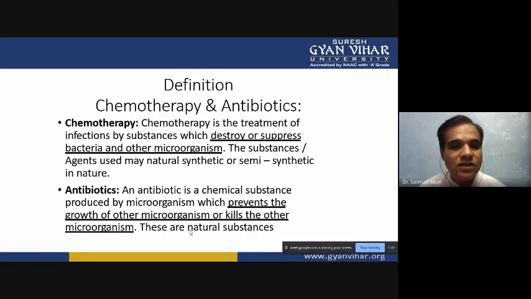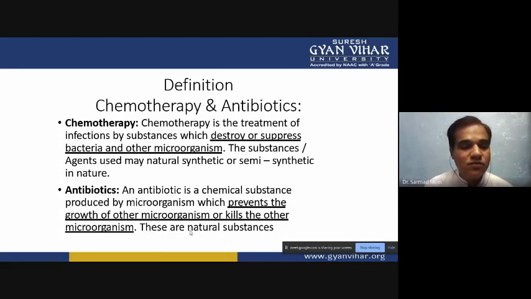So we call them antibiotics. These microorganisms produce them because they want to suppress the growth and development of other types of microorganisms. In competition, they produce these antibiotics and utilize them against some specific bacteria and fungi.